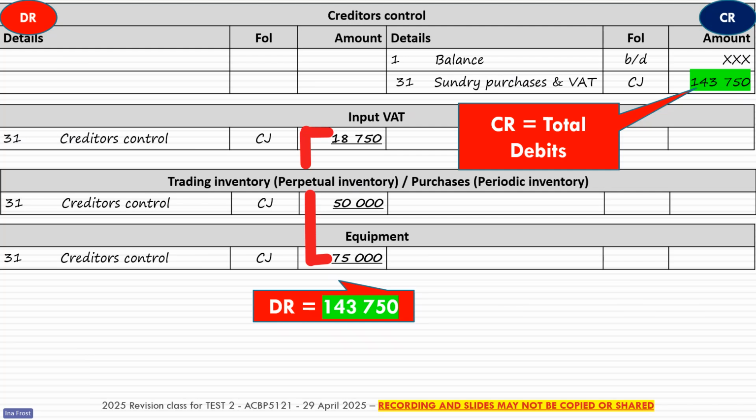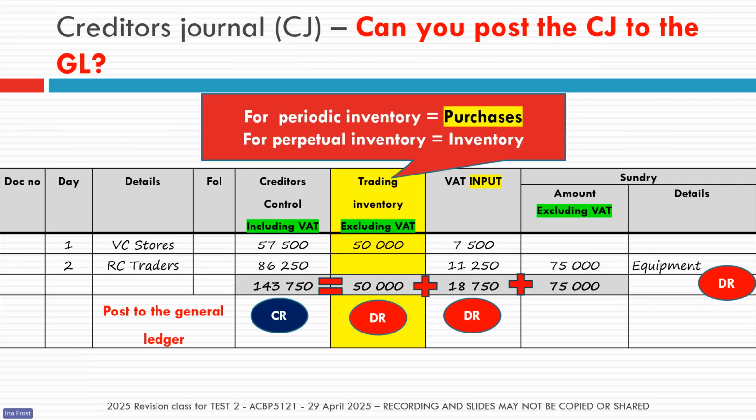And then my total debits do equal my total credits. And again, you can see I'm working with totals here because I'm in the general ledger. So I'm not recording the individual purchases. So if we just go back here, you can see I'm not going to record VC Stores and RC Traders again, because that detail is already in the creditors journal.